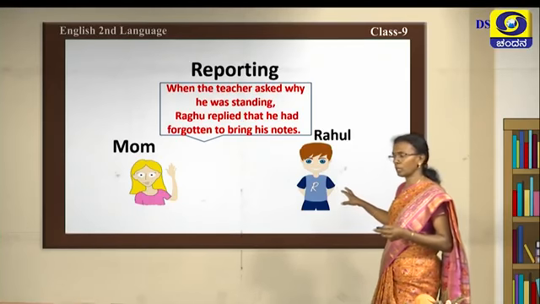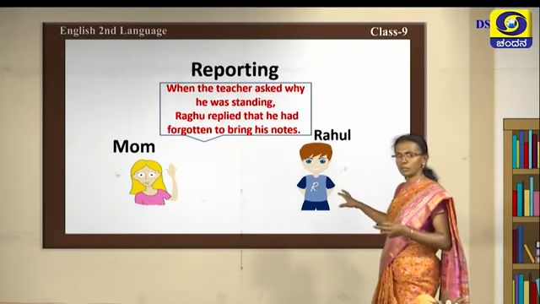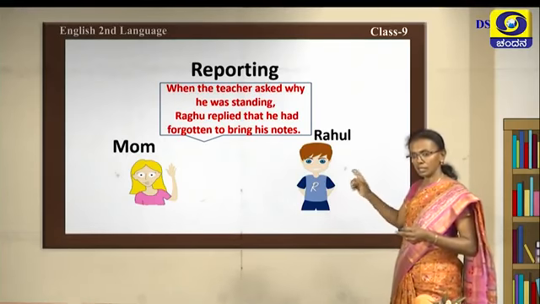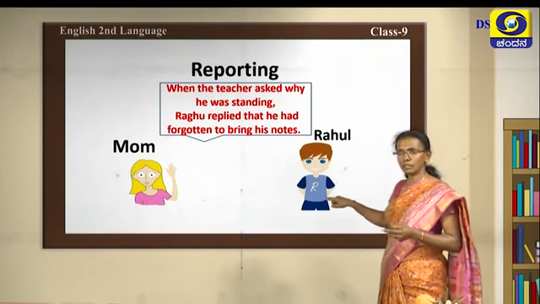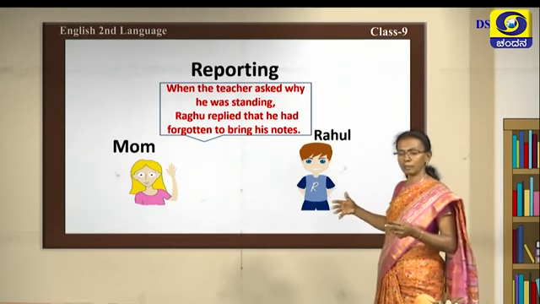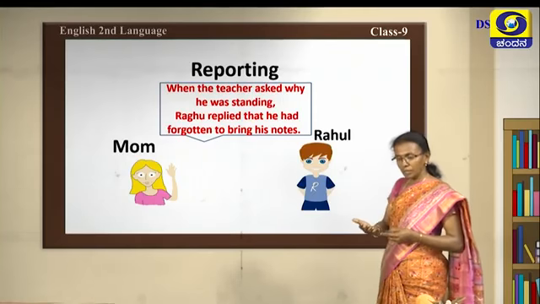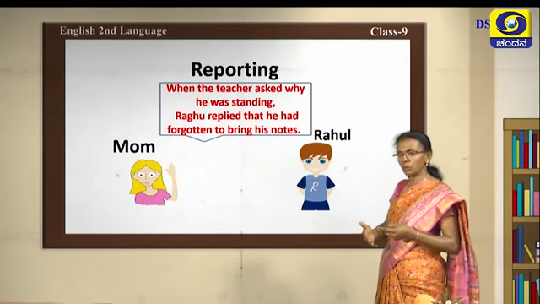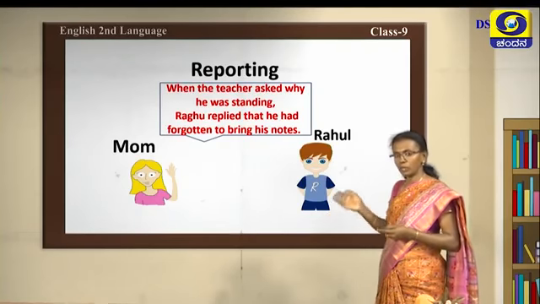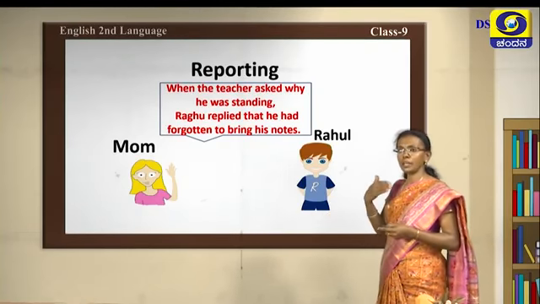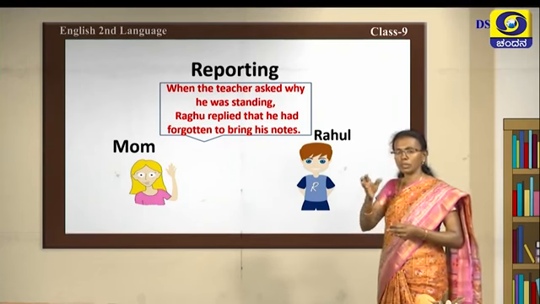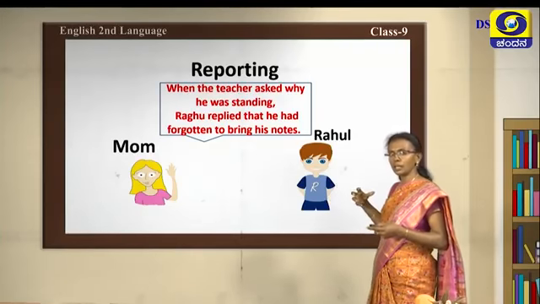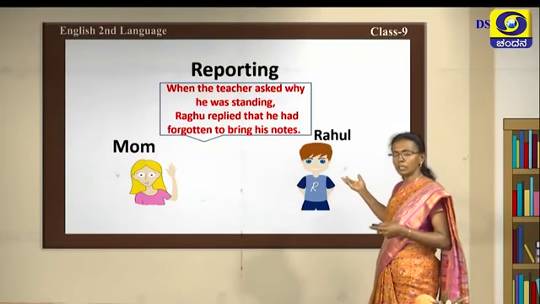This was reporting. Now children, you might have observed that the teacher is the speaker there and the listener is the student, and here Rahul is the reporter. What is happening here? You are speaking, that is direct speech, and you are taking that speech into indirect, and reporting means you are conveying it in a reported form. The speaker's words that have been heard are then conveyed and reported.